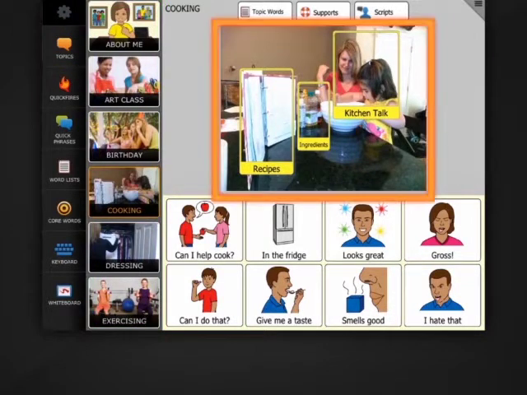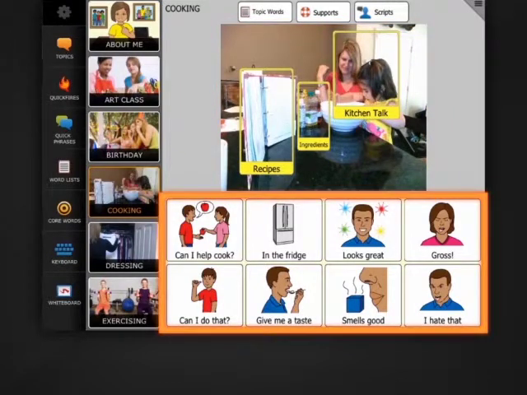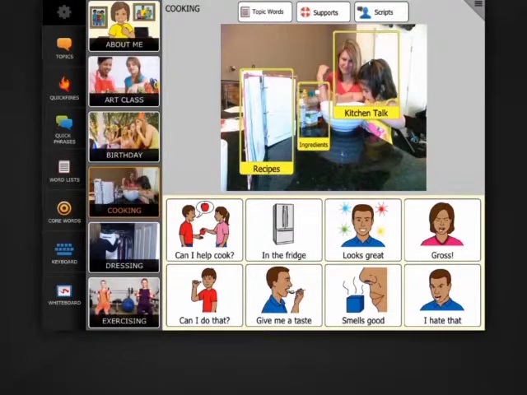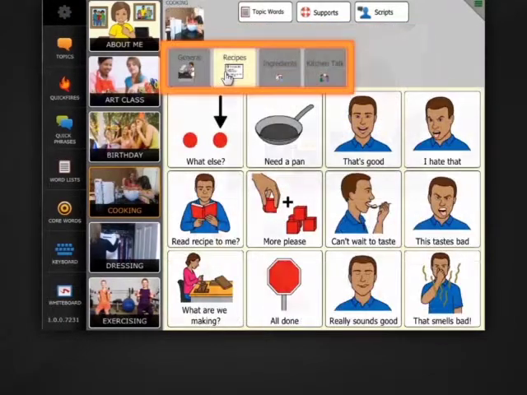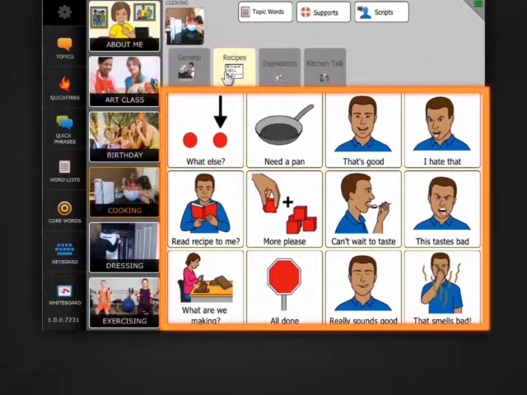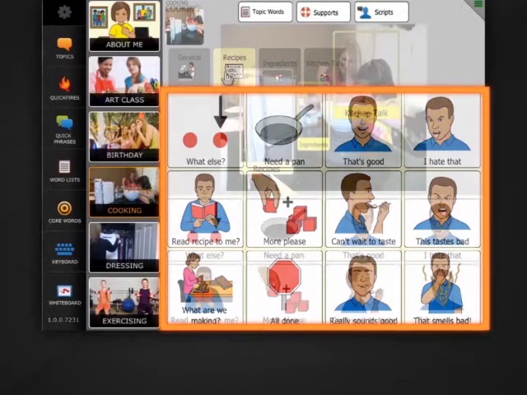The topic picture helps set the topic for you and your communication partners. Below the topic picture are general messages about the topic, while messages about subtopics are found by selecting the hotspots in the visual scene layout or tabs in the grid layout. Just select any of the messages here to speak them.